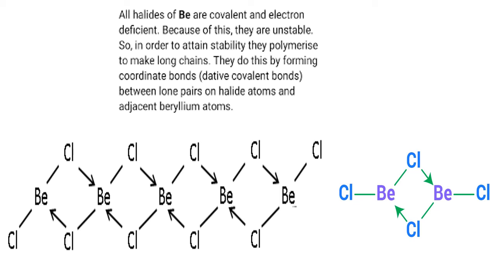Now see here, beryllium chloride. This is the liquid state. What is the gaseous state? Only one beryllium chloride. In the liquid state, one beryllium chloride here, another beryllium chloride here. They go for electron donation. Electron giving is only from chlorine, because beryllium is electron deficient. It does not have electrons, but chlorine has more electrons. So chlorine gives both electrons and goes for the dative bond. These are covalent bonds. These two are dative bonds. Arrow mark bonds are dative bonds or coordinate bonds, where electron giving is only from one side. This is the solid state of beryllium chloride. So liquid state dimer, solid state polymer, and gaseous state monomer.